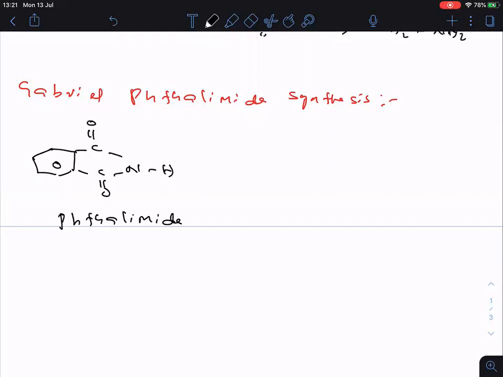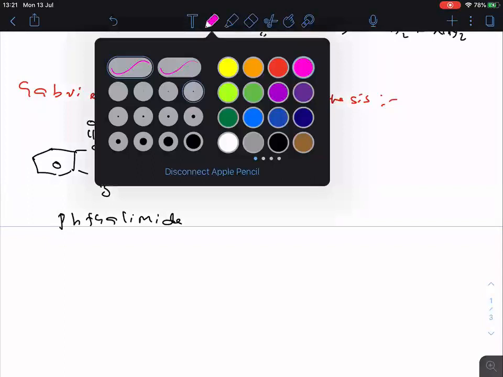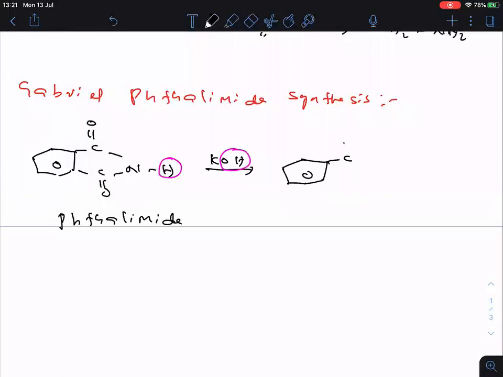Now this phthalimide, when treated with KOH, potassium hydroxide, here OH and here H, a water molecule is liberated. Clear? So now this is the compound formed here.